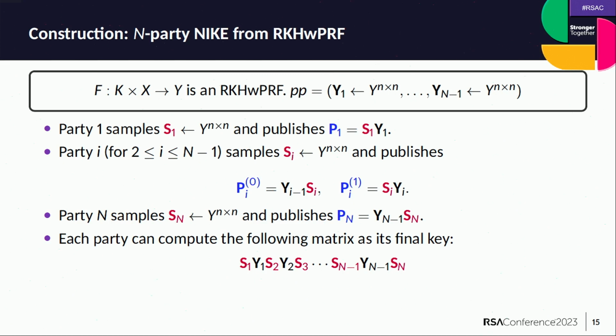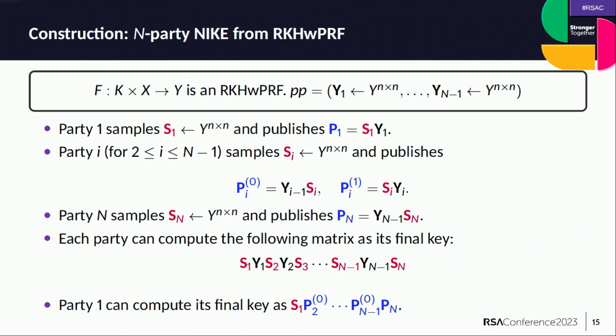Similar to the 3-party case, each party can compute an expression as the final key, where we are going to embed these public matrices in between secret matrices. For instance, the first party can compute the final key as the product of s1 times P2 through P_{n-1} times P_n, where these P matrices are the public matrices that the first party got from all other parties.